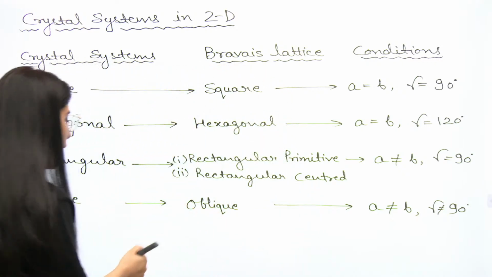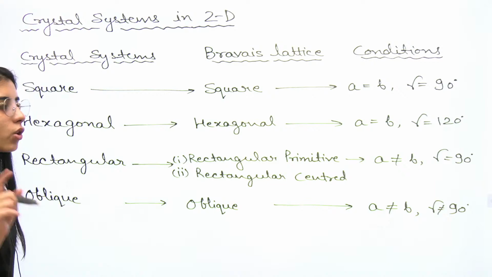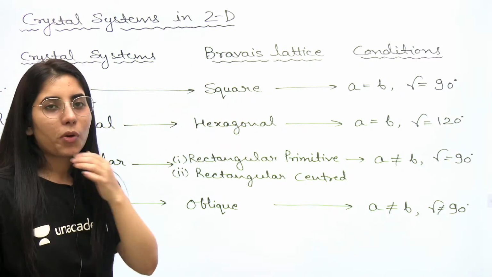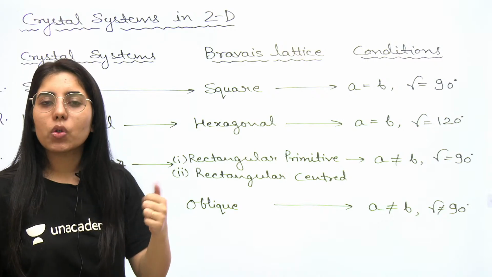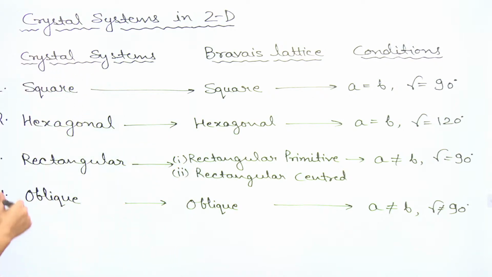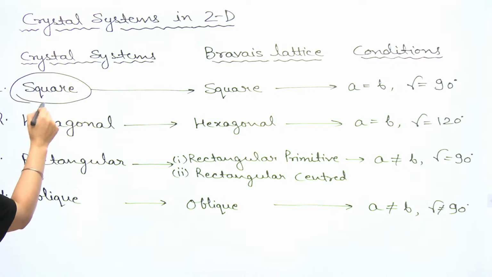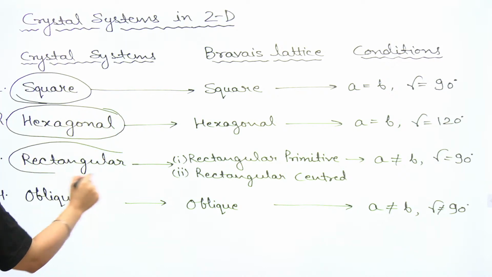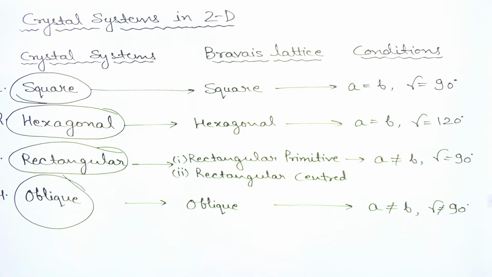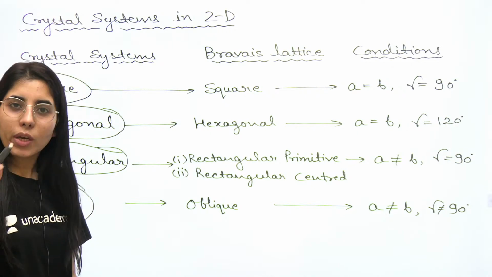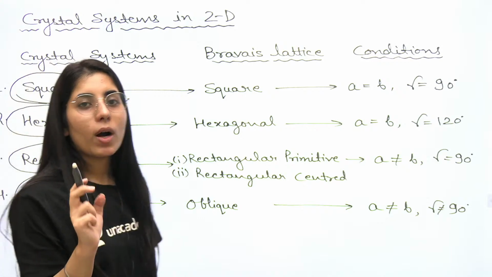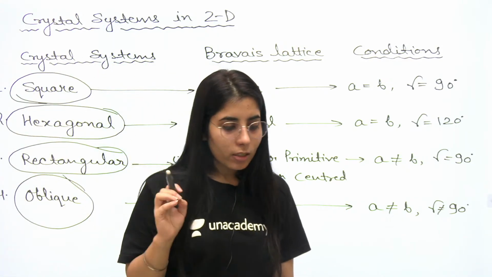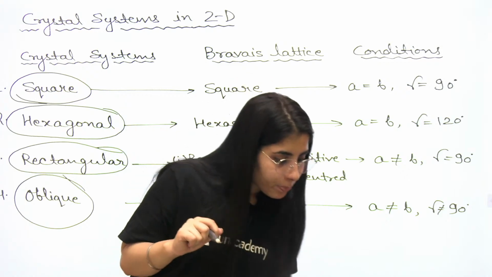Have a look at this now and observe the conditions, because you can get questions based on conditions, based on Bravais lattice, and any one of these points. So there are chances of getting questions based on any of these points. Look at this. Crystal systems: first one square, second one hexagonal, third one rectangle, and then oblique. Clear? Now the point is, what is the Bravais lattice? You already know, a lattice in which each lattice point has an identical surrounding is known as a Bravais lattice.